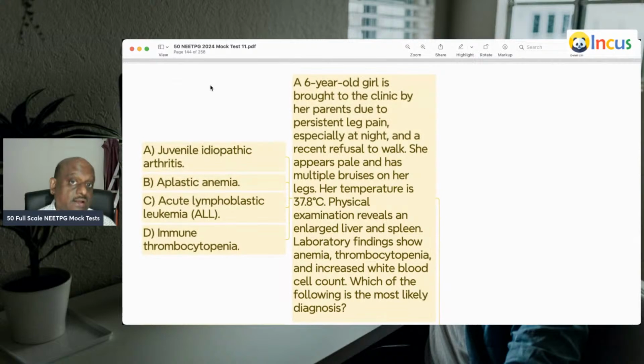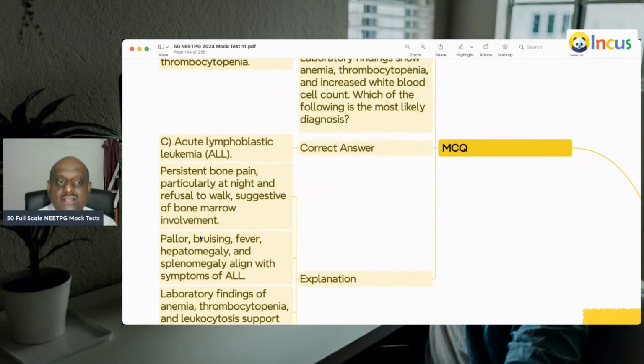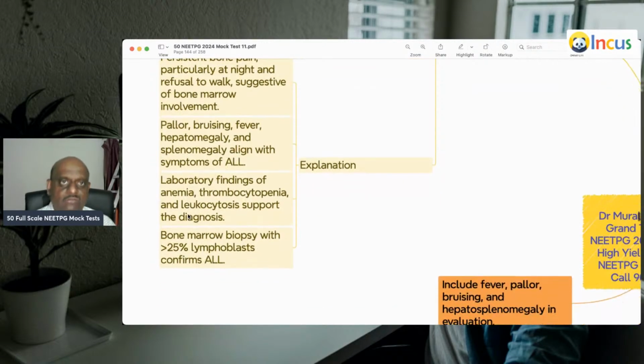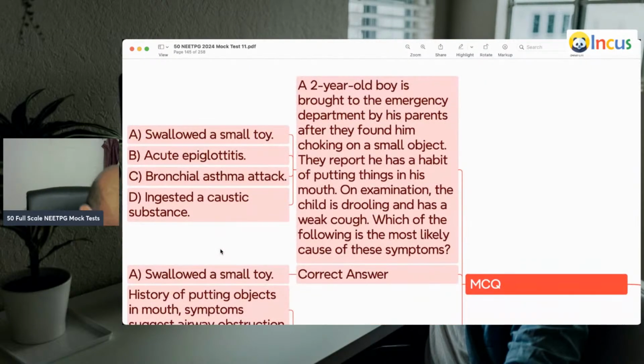A 6-year-old girl has persistent leg pain, especially at night, recent refusal to walk, and multiple bruises. They all suggest bone marrow involvement: pallor, bruising, fever, hepatomegaly, and splenomegaly. They all align with the symptoms of acute lymphoblastic leukemia. One MCQ on leukemia: ALL, AML, CML, CLL, hairy cell leukemia, which is HCL, and myelodysplastic syndromes, polycythemia rubra vera. All these topics, you must crush them down.